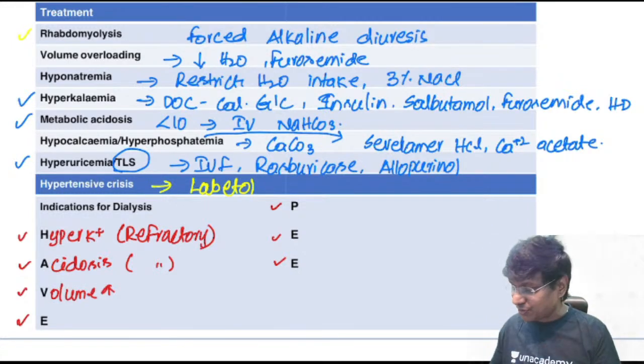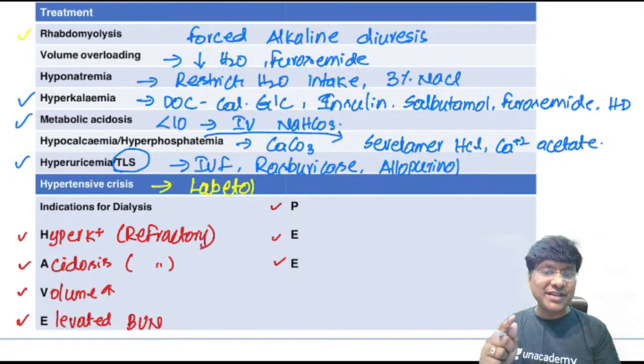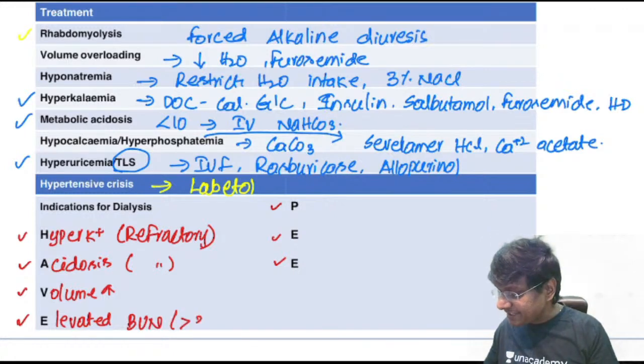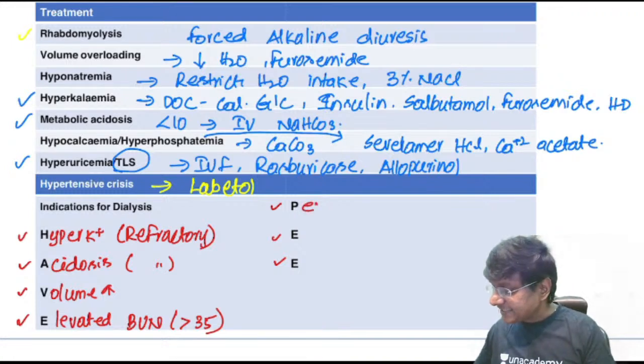Refractory volume overload. E stands for elevated blood urea nitrogen. So how much should that blood urea nitrogen be elevated? It should be elevated more than 35 millimoles per liter. And P stands for